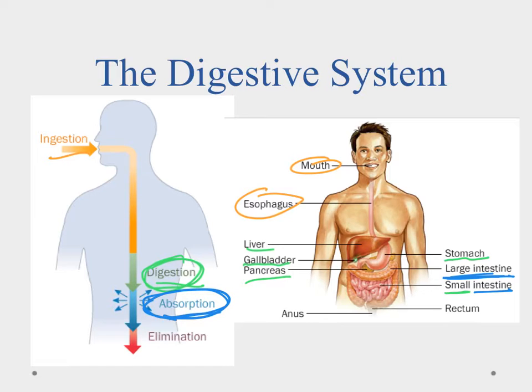So that's the purpose of absorption. It's trying to get the stuff into the body. And that leads us to the last stage, which is the elimination stage. The elimination stage deals with just the last two pieces. The rectum is where it's going to store the food and again try and extract out that last bit of water that it can, and then it gets rid of the food through the anus.